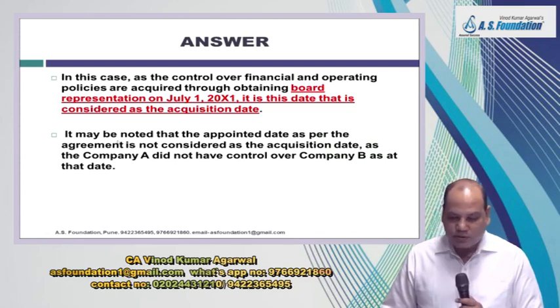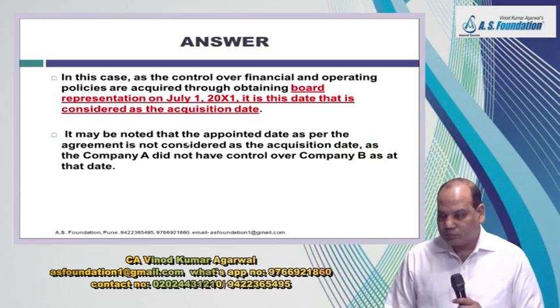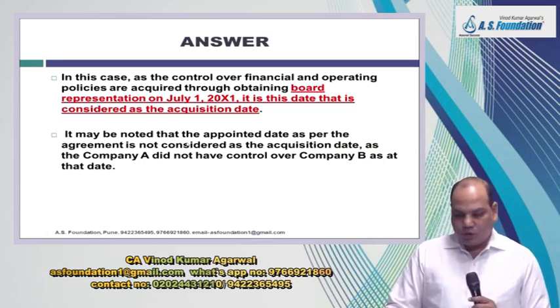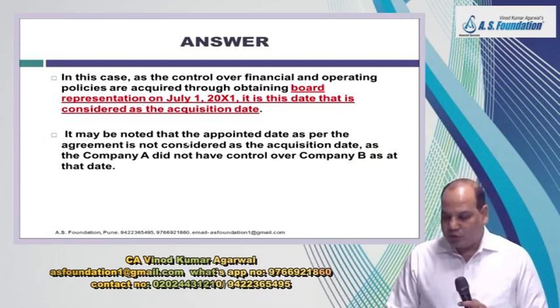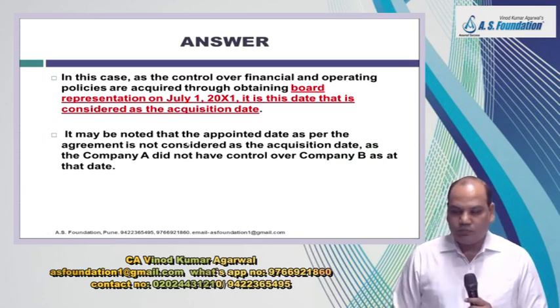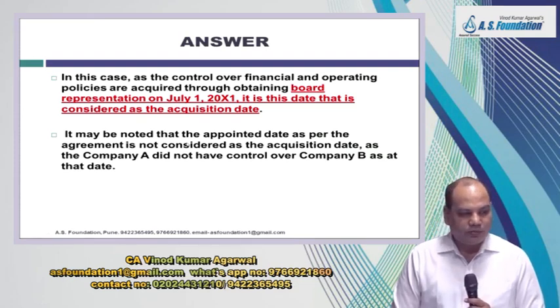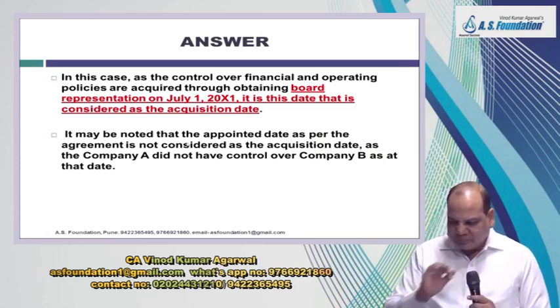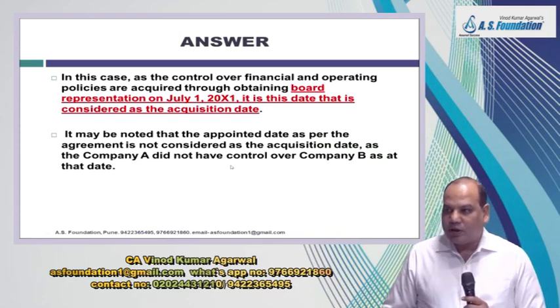It may be noted that, write fast, question number 14, it may be noted that appointed date as per the agreement is not considered as the acquisition date, as Company A did not have control over Company B as at that date.